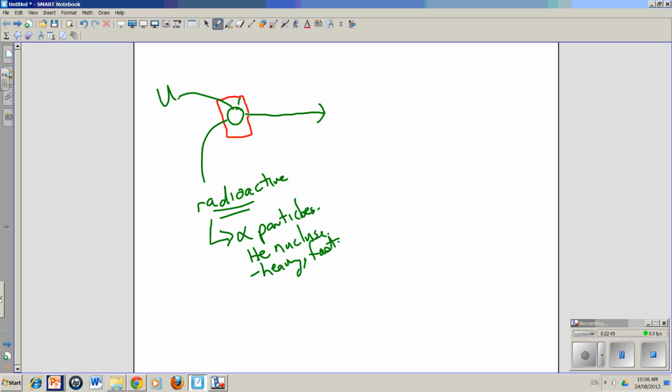Now, this thing is shooting off alpha particles in all directions, which is why he put it in a lead box. This box here would have been made of lead. It would have absorbed all these particles, and these would have come shooting out here, some alpha particles. Now, what did he shoot this at? Well, he shot it at a piece of gold foil.